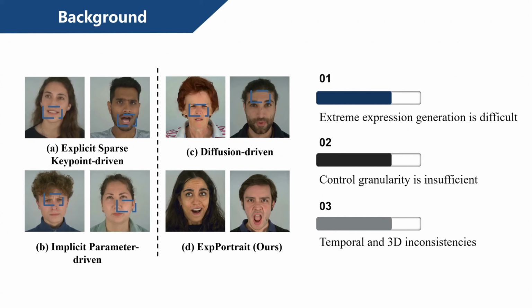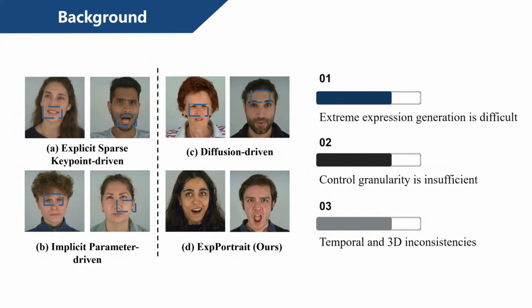Early approaches mainly relied on GANs or sparse facial keypoints. Representative methods include FOMM and Face Vid2Vid, which use a small number of facial landmarks to drive motion. Although these methods can animate a portrait from a single image, they often suffer from texture distortion and geometric collapse when handling large pose changes or exaggerated expressions.